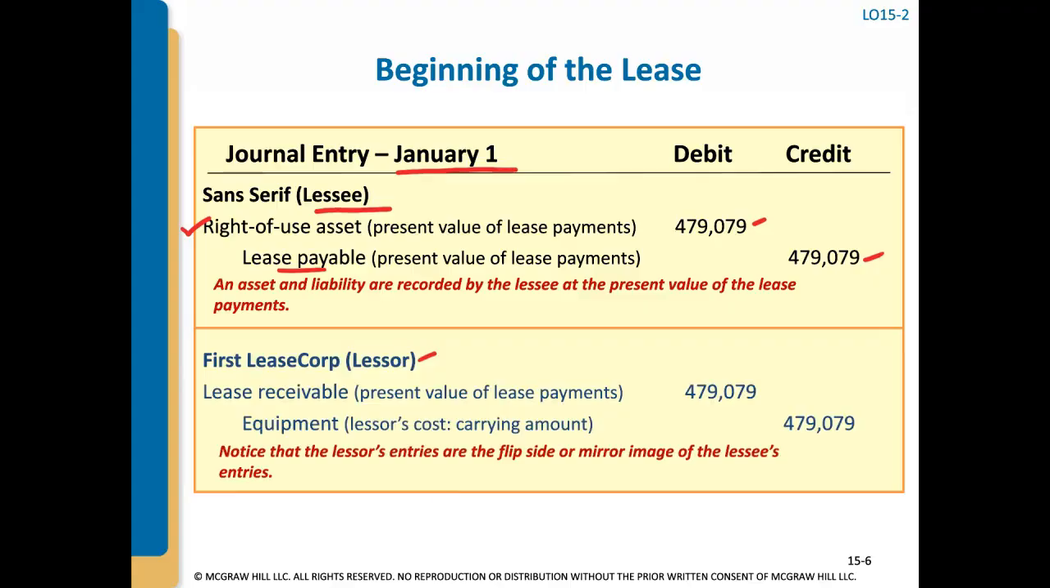First Lease Corp is the lessor. They now have a lease receivable, right, equal to the present value of lease payments, and they're going to actually take this asset off their books just as if they sold it at their carrying amount. So this is the lessor's cost or their carrying amount, right? Because in this situation, the equipment was not depreciated, but it could be that the equipment was depreciated and we would credit it at its carrying amount, not its full cost.